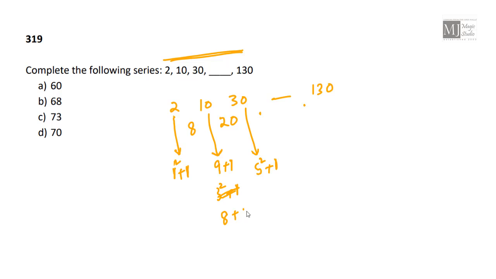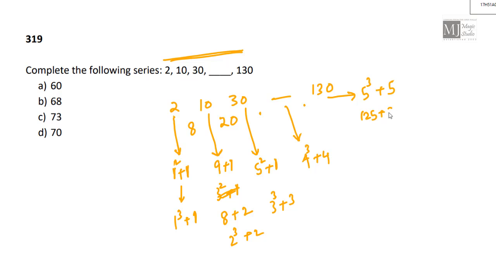1 plus 1, that can be 8 plus 2, which is 2 cube plus 2, so I can write this as 1 cube plus 1. Okay, so if I follow this, this should be 3 cube plus 3. 3 cube plus 3 is 30. Wonderful. So let me have this 4 cube plus 4, but is this 5 cube plus 5? 5 cube is 125 plus 5 is 130.